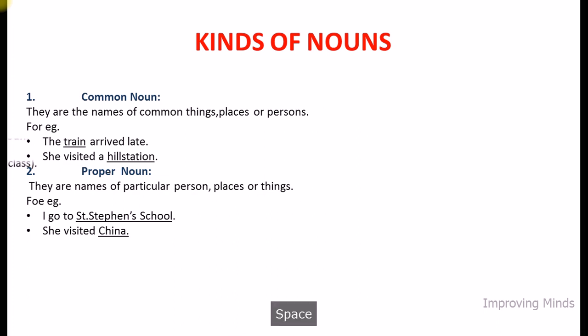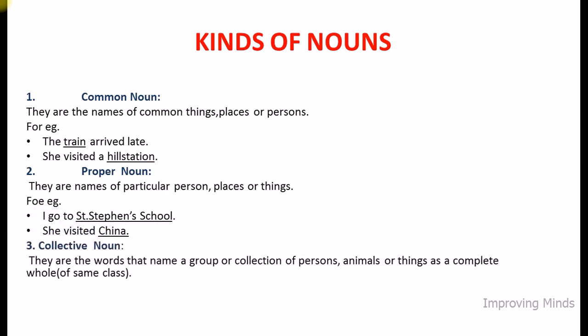Third category is of collective nouns. They are the words that name a group or collection of persons, animals or things as a complete whole of the same class. For example, he was tending his flock of sheep. Now in this example, sheep is a particular type of animal.